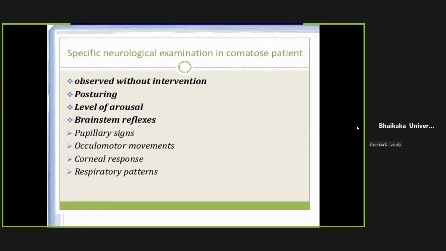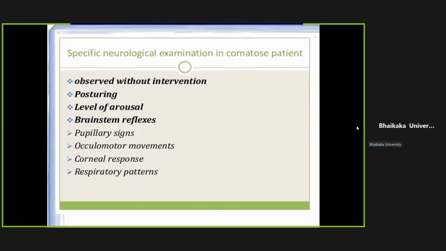Or you can directly ask him by name. So if he is opening his eyes spontaneously, then he is fully conscious. But if he is opening his eyes with your verbal command, then it is drowsy. If with painful stimuli, then it is stupor, and no response, then it is coma.